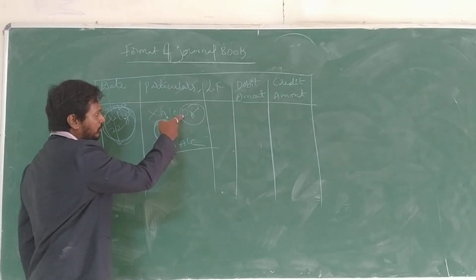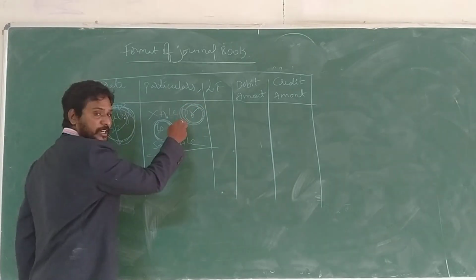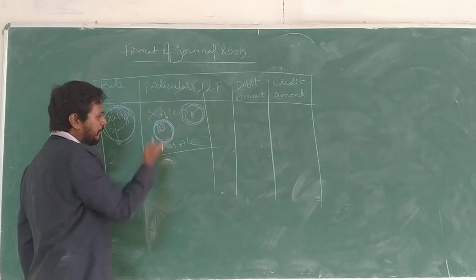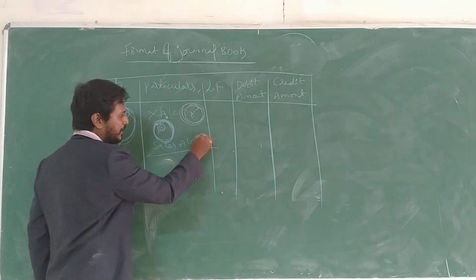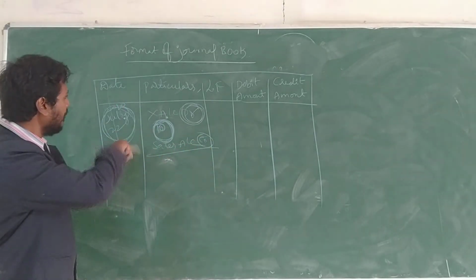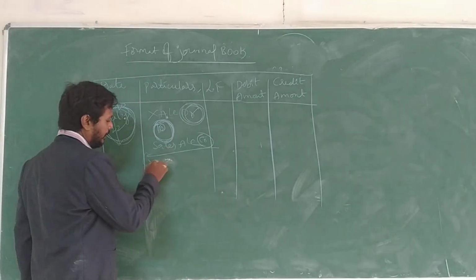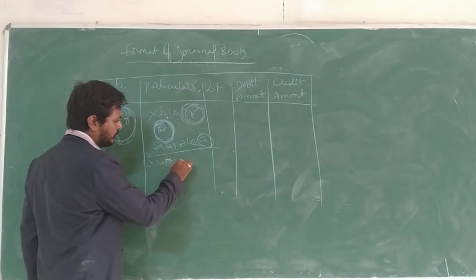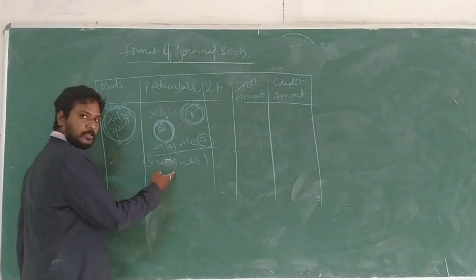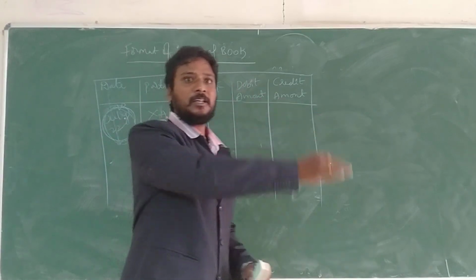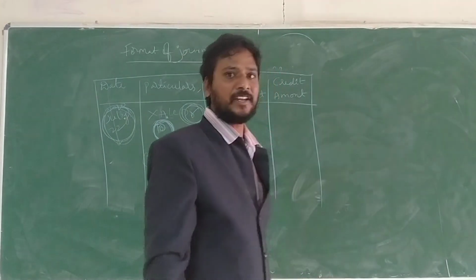X account Dr means debit. With the help of 'To' we explain completely: sales account is credited. So this is the particular thing through narration: X sold goods. Narration is nothing but the explanation of the complete business transaction. It is called narration.